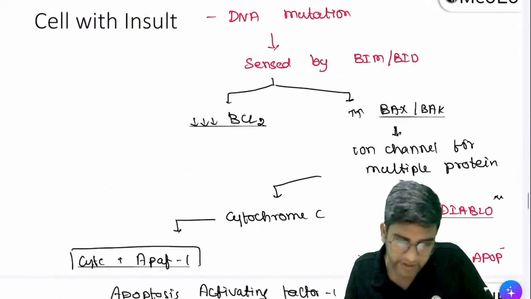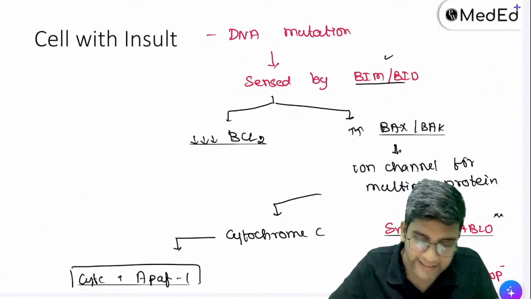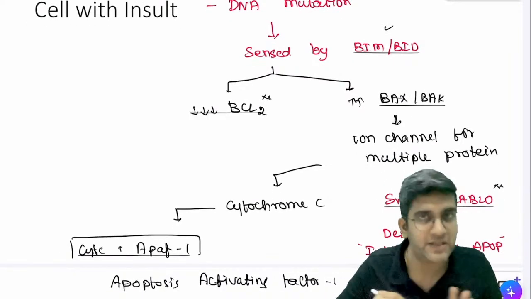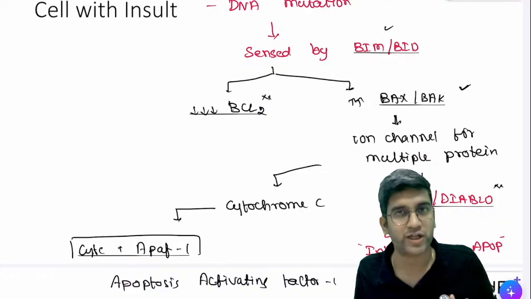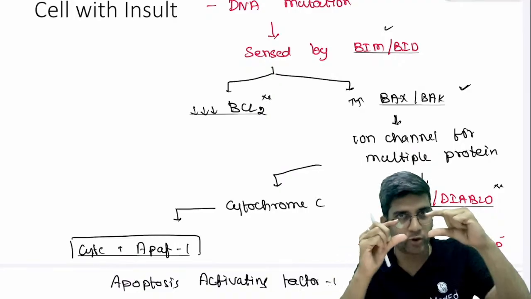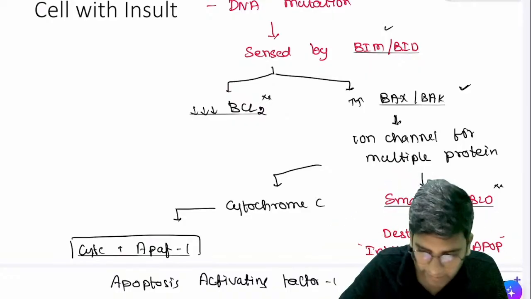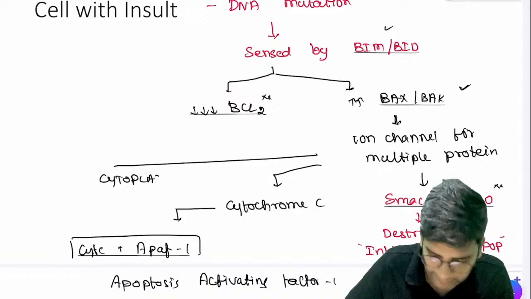Lakshman, what happens here is, once I know there's a threat, it will activate BIM, BIT, BAD. I hope it's clear. Then it will reduce BCL2 to activate BAX and BAK. BAX and BAK is an ion channel. So this is also in the outer mitochondrial membrane, which will release all the cytochrome C from mitochondria into the cytoplasm. Everything goes to the cytoplasm, right?